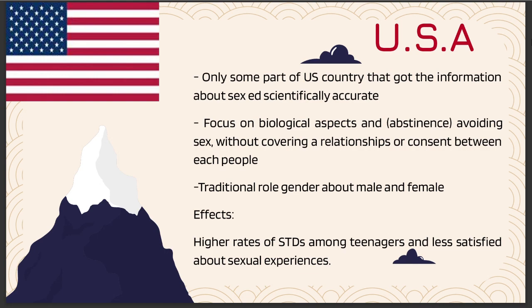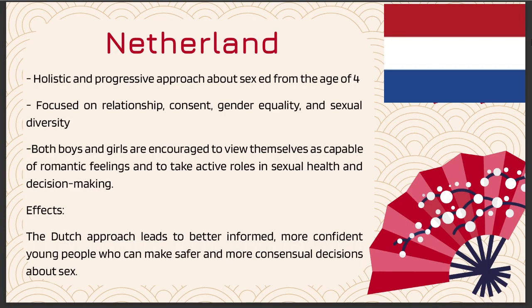In the Netherlands, they are taught sex education since they were 4 years old. Progressively, as they get older, the level of the program increases, and they don't only focus on the biological aspect but also on relationships, consent, gender roles, gender equality, and sexual diversity.